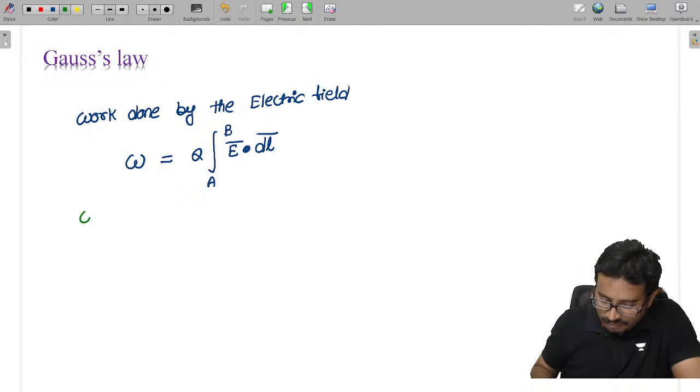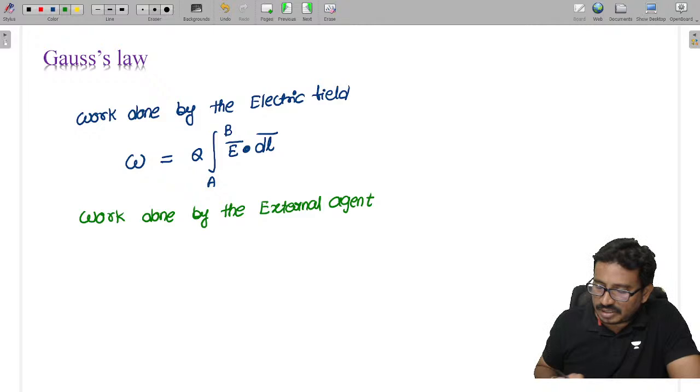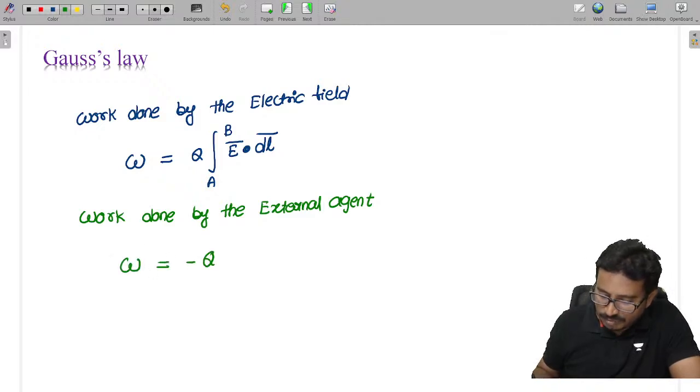Now if they are asking to find the work done by the external agent, that is opposite to the electric field work. Work done by the external agent is given as minus Q into the integral from A to B of E dot dl.